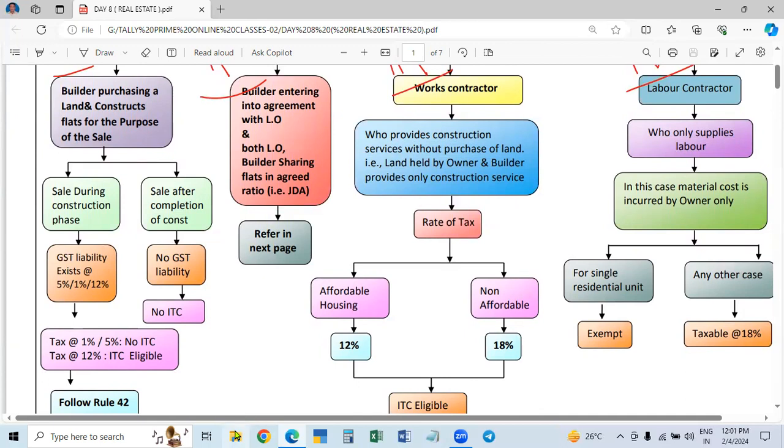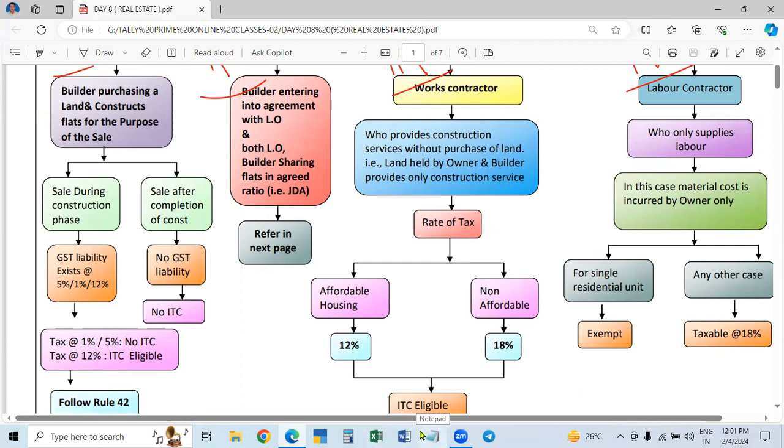It is 11/2017 Central Tax (Rate). That is, what are the rates under the central tax. In the GST, central tax means CGST. If CGST is some percent, SGST is also an equal amount, so the total will be double. CGST 5%, for example, then SGST also 5%, total will be 10%. Like that, they specified the rates. That is 18% in this 11/2017 notification. And in 2019, they reduced the rates.